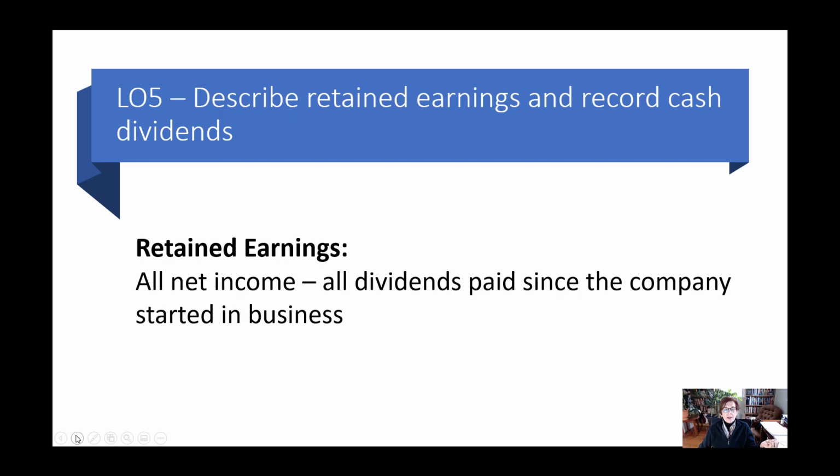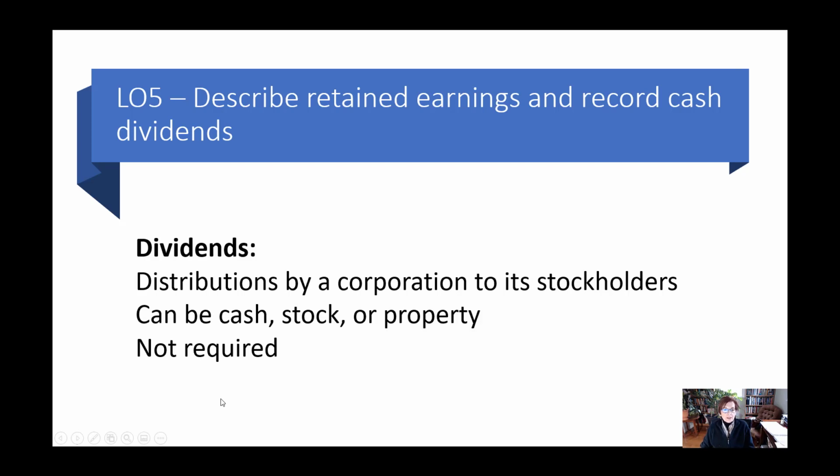All right, so remember that retained earnings includes all of the net income the company has earned since it started in business, minus all of the dividends it's paid since it's been in business, right? And retained earnings is what we use to pay dividends. So dividends, remember, are distributions by the corporation to its stockholders. Dividends can be cash, stock, or property. Cash is, of course, the most common, followed by stock. Property, of course, if you have a lot of stockholders, has to be divisible in order to give it out to your stockholders. So we're going to look at cash and stock here.